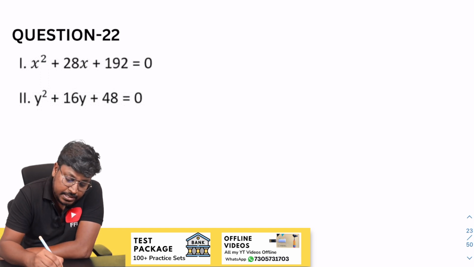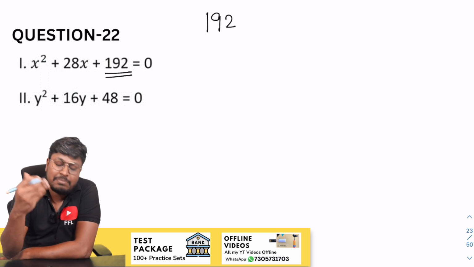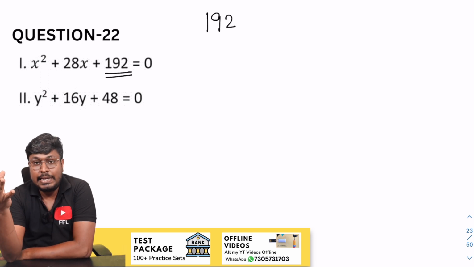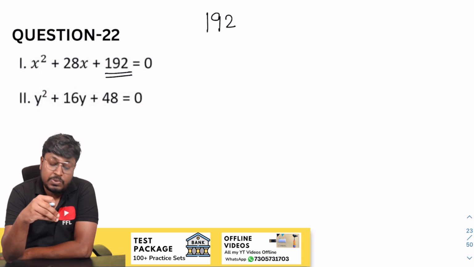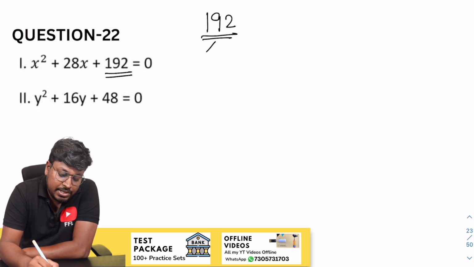Yes. So next question: 192, an important area. Some students, just by seeing numbers like 192 and 248, won't solve it. They think it is difficult. It is not difficult, it is easy. I have told you the shortcut, right?